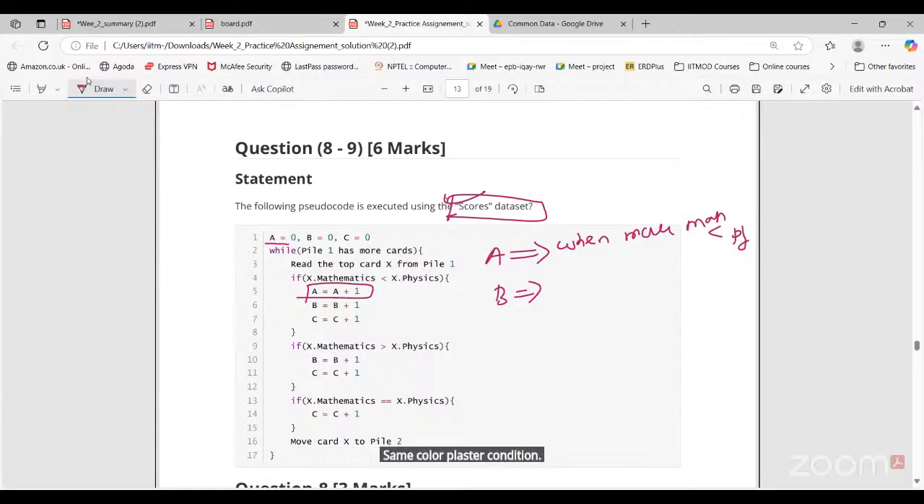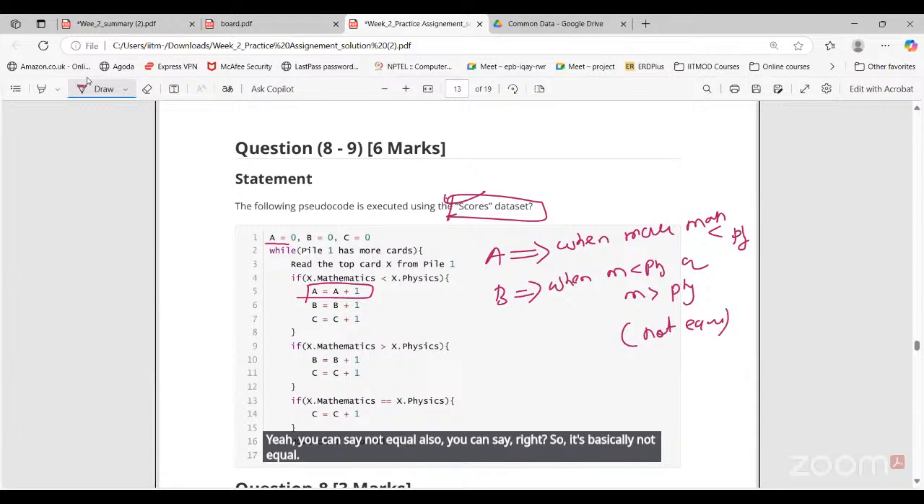When they are not equal, when mathematics marks is less than physics marks or greater than physics marks, right? When they are not equal, then we will increment. So you can say not equal also, right? So it's basically not equal.